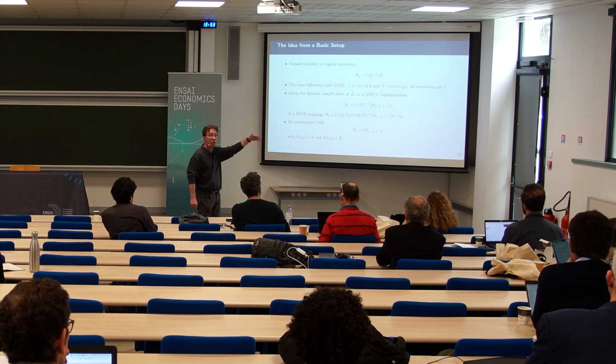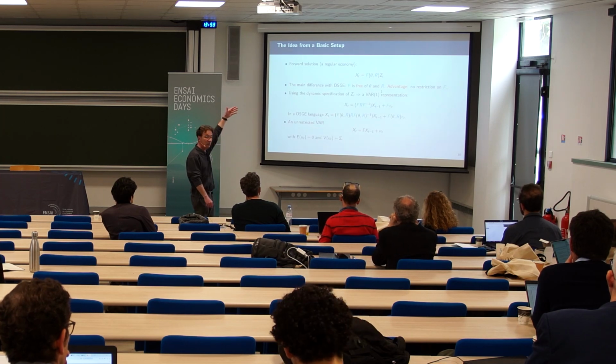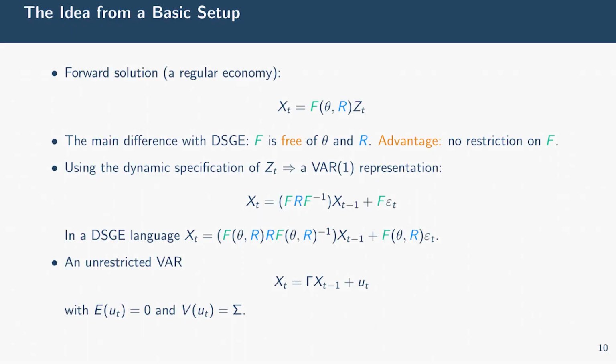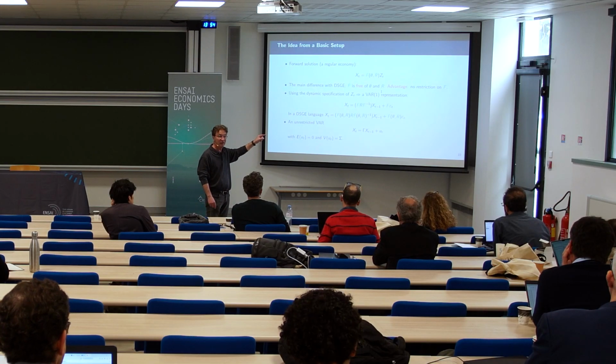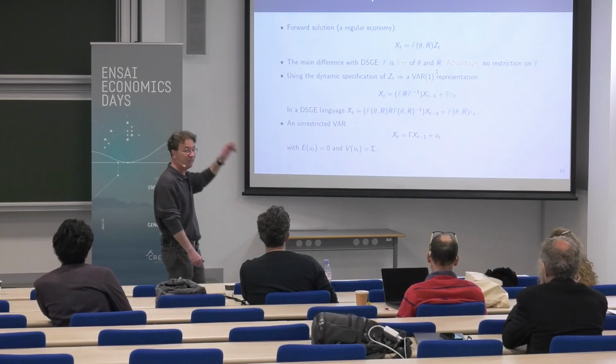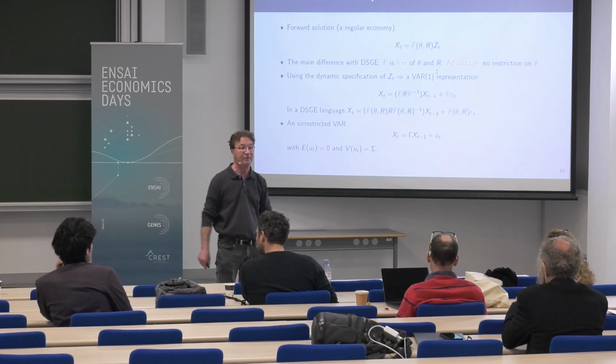Okay, so I suppose that the economy is regular, so I solve the economy forward, and the solution will express the set of endogenous variables as a linear function of the unobserved shocks. Okay? But here in the DSGE, it depends on theta, the set of structural parameters, and R, the autoregressive matrix. But what we do, the main difference with DSGE, is that we relax the cross-equation restriction imposed by the forward-looking solution. And so F is free now. We have no cross-equation restriction. All the entries of F are totally free.